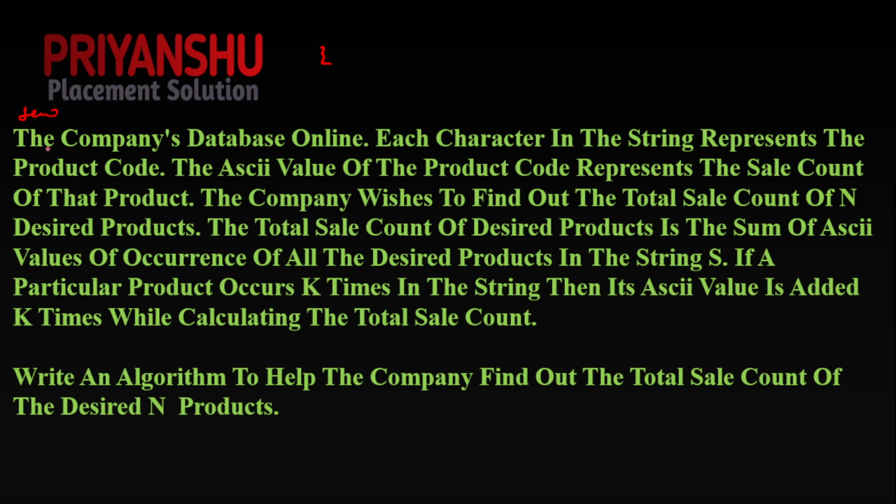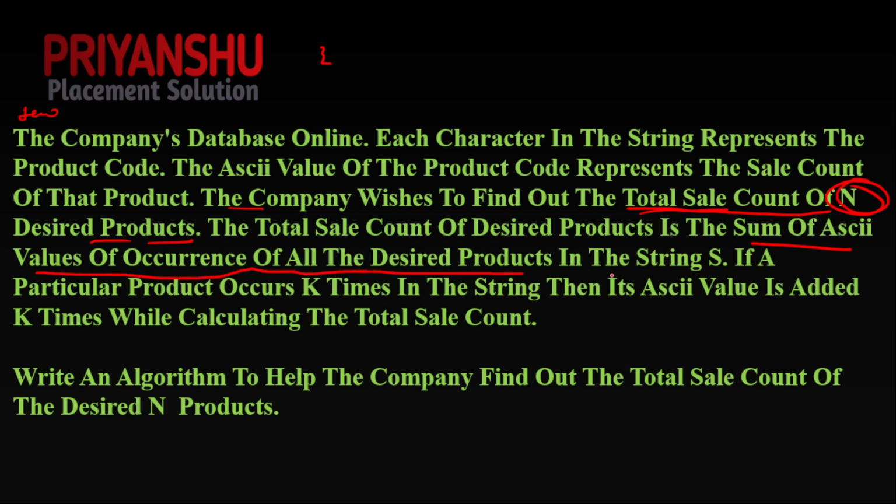The string represents the product code, and the ASCII value of the product code represents the sale count of the product. The company wishes to find out the total sale count of n desired products. The total sale count of a desired product is the sum of the ASCII values of the occurrences of that desired product.